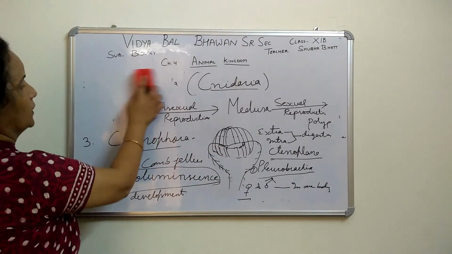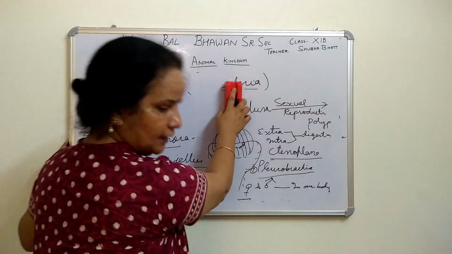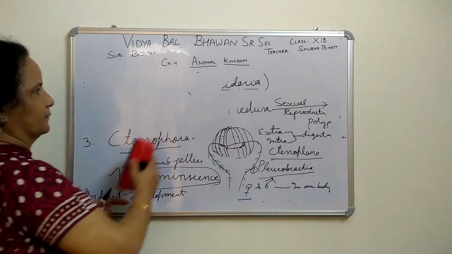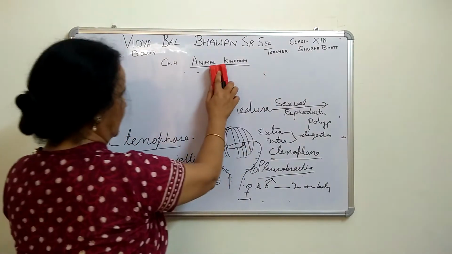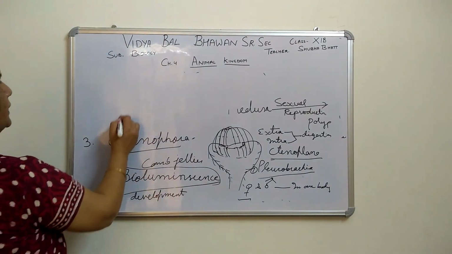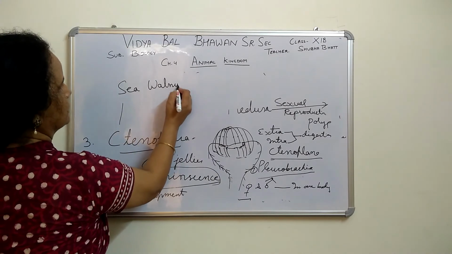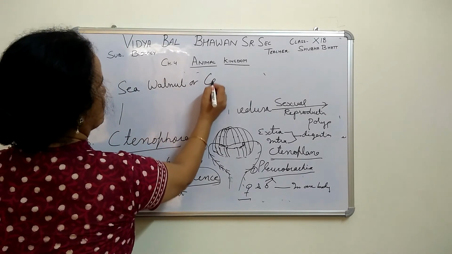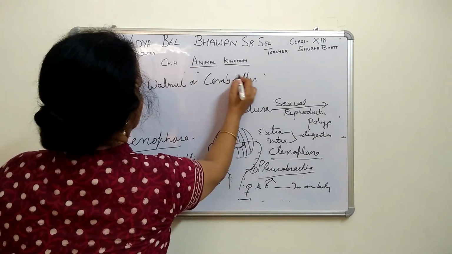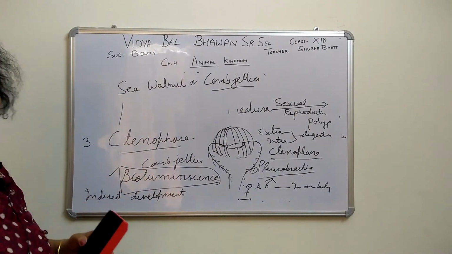As you know, in Porifera they are called sponges, right? In Coelenterata these are called Cnidaria. And in case of these Ctenophora, these are called sea walnut or comb jellies. Right, comb jellies. So these are the common names.